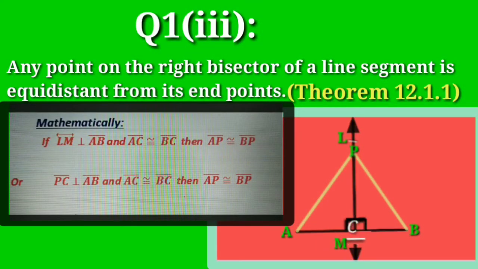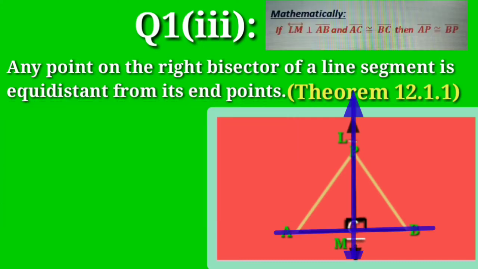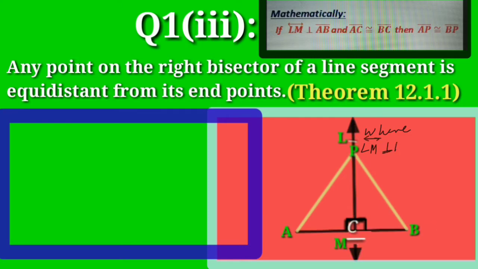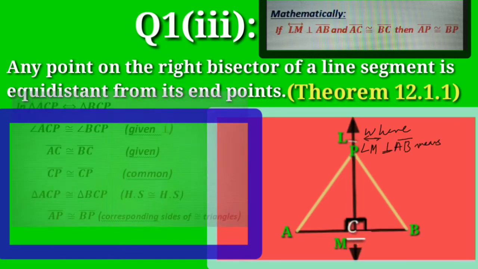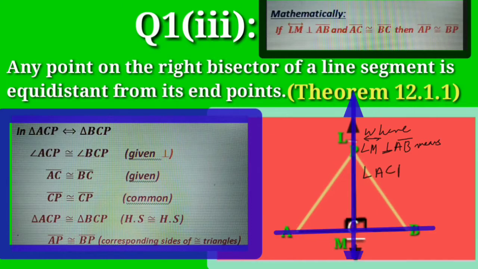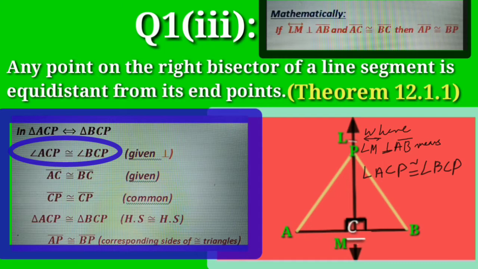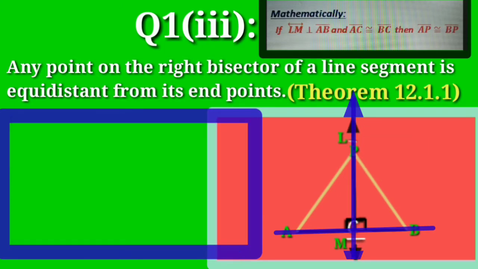By definition, mathematically, if line LM is perpendicular to the line segment AB and AC is congruent to BC, then AP is congruent to BP, in which line LM perpendicular AB is given, and it can also be written as angle ACP congruent to angle BCP, which is equal to 90 degrees, and the other given is AC congruent to BC, while CP is common in both the triangles.